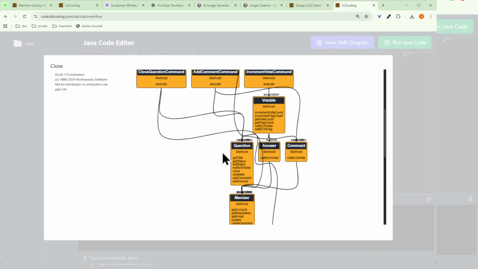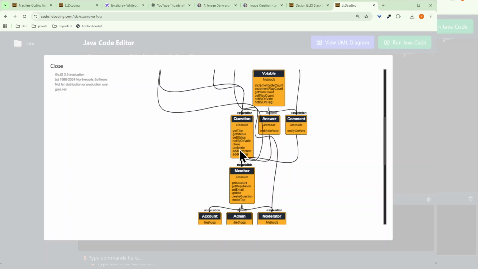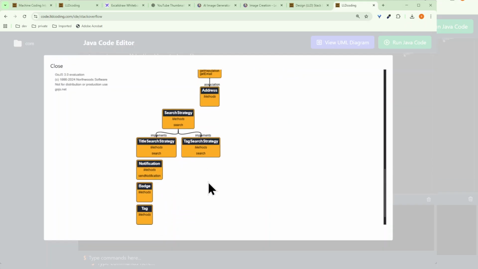And the next one: these are the POJO entities which I've already mentioned before, the question and the comment. The member class is the base class, which is extended by account, admin, and moderator. Search strategy: since one of the features was that a user should be able to search, we have used the strategy pattern for search here.